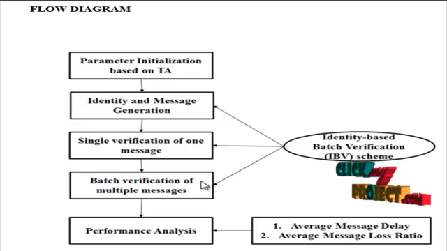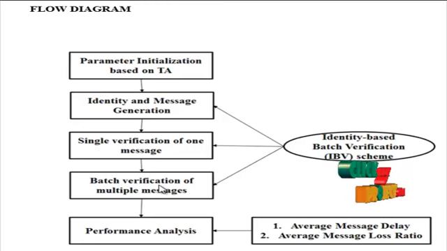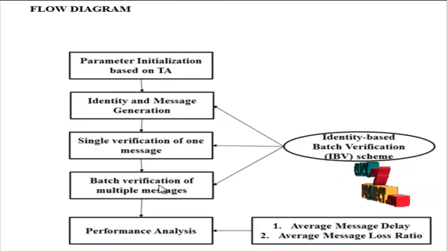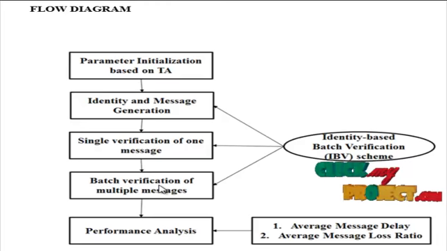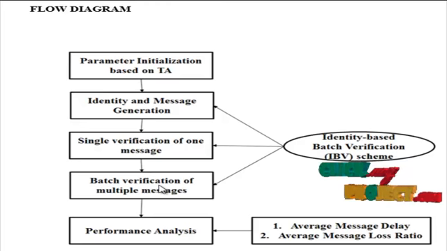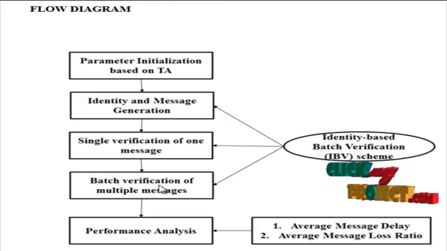The RSU considers the freshness of the final message to withstand a replay attack. Assume the receiving time is t. RSU computes whether the time difference is correct. If it is true, then the RSU continues. Otherwise, the RSU rejects the final message. The RSU verifies the signature by checking whether the equation holds or not. Assume that the RSU just receives a few messages. It can check the message authenticity using the above operation one by one.